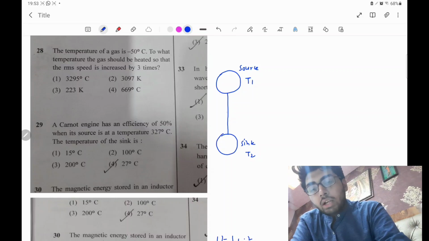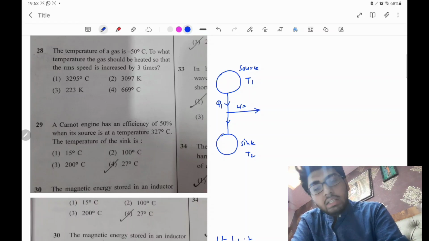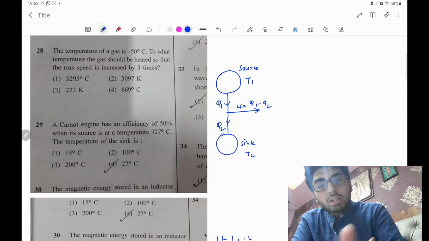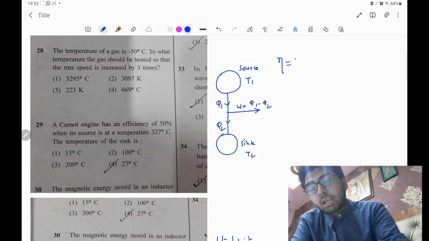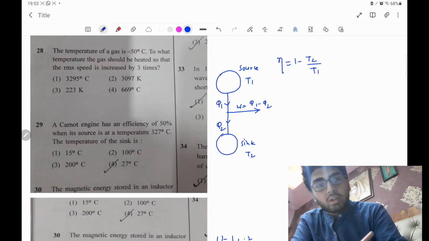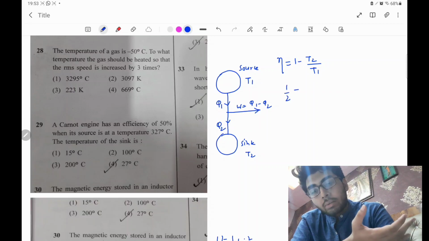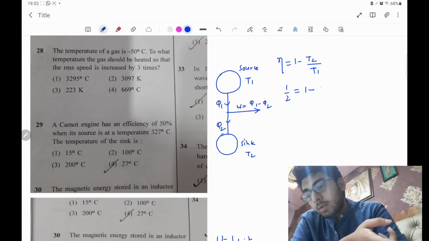The engine takes heat Q1 from the source and releases heat Q2 to the sink, and the rest of the heat, Q1 minus Q2, is utilized as work. In such a case the efficiency is calculated as 1 minus T2 by T1, very simple, where T2 is the temperature of the sink and T1 is the temperature of the source. Now the efficiency of the Carnot engine is 50%, so it is half. So 1 minus T2 by T1 equals half.